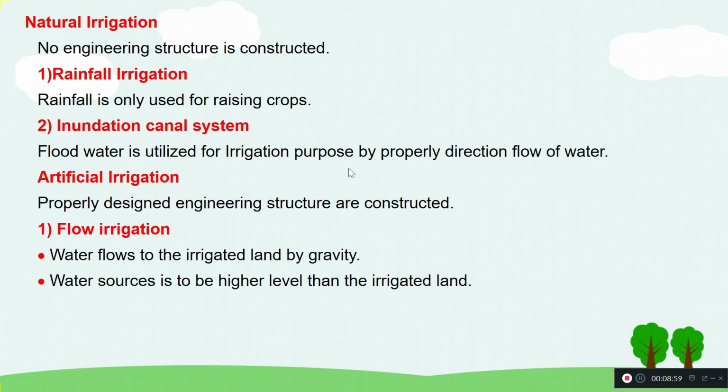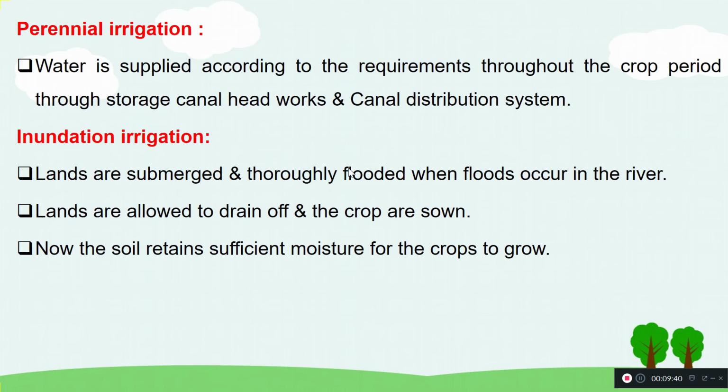So when it comes to our artificial methods, whatever the irrigation methods or whatever the water that is available being used for agricultural activities, it depends on the slope of the location. Whatever it is, the water will flow from the higher level to the lower level. Based on gravity, you can say, or based on the slope, water will flow from the higher level to the lower level and it will be diverted into the fields by constructing different structures. That is how we will be using these particular sources for our irrigation.